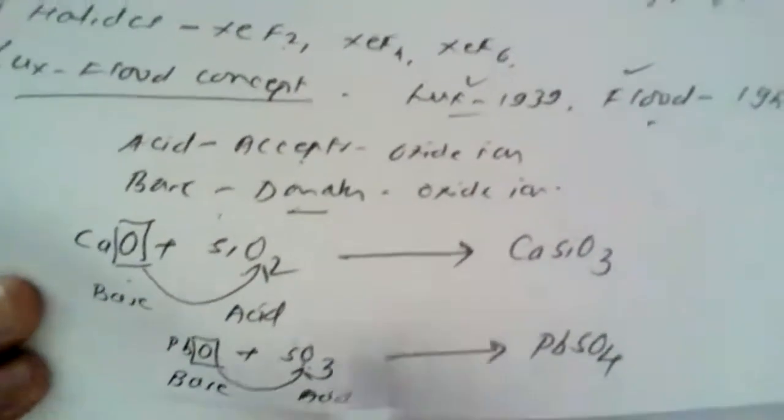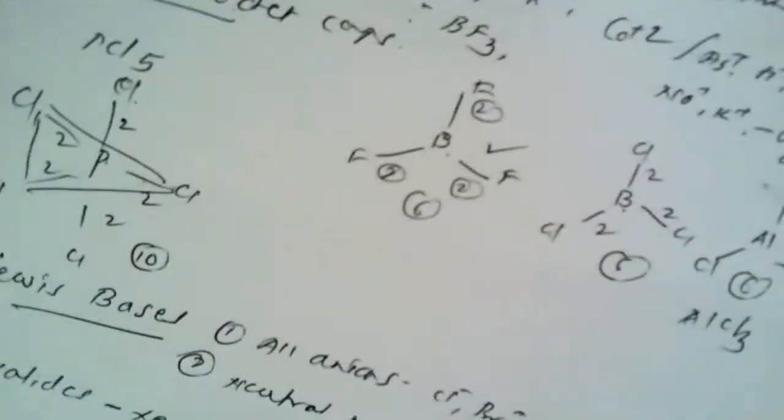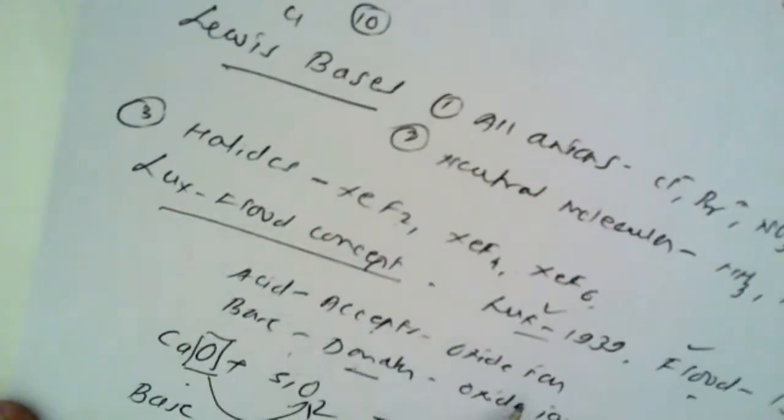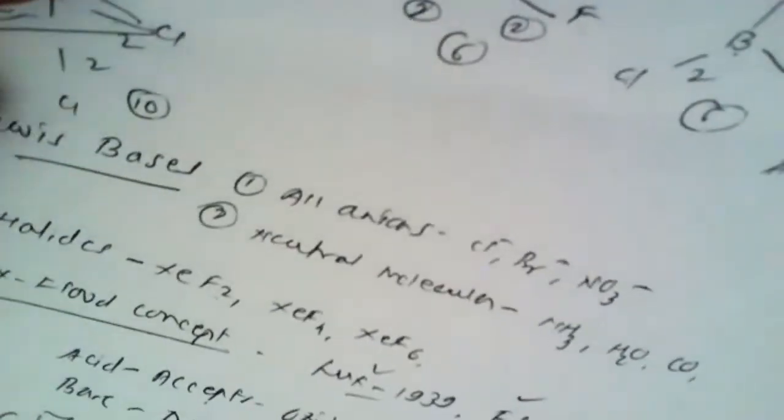This is according to the Lux-Flood concept. The Lux-Flood concept tells us that an acid is a substance which accepts the oxide ion, and a base is a substance which donates the oxide ion. So this is how they give or accept the oxide ion.